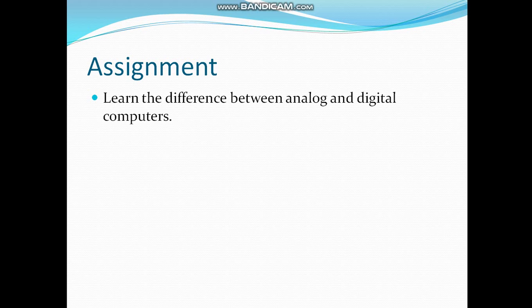Assignment: learn the difference between analog and digital computers. We have discussed that analog computers work on a continuous supply of data, and digital computers work on binary digits. Analog computers are fast in speed but produce less accurate results. Digital computers are more accurate, and you can give an example of each one of these computers.